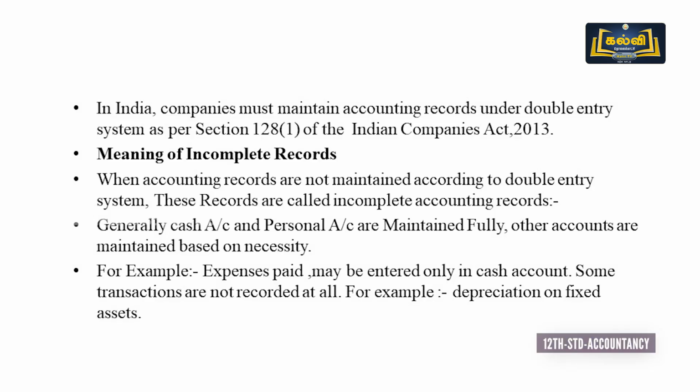But all these three accounts are not maintained in incomplete records. For example, expenses paid may be entered only in the cash account. Some transactions are not recorded at all. For example, for wages paid or salaries paid, only one account is given a debit, the cash account, with the debit or credit. But depreciation on fixed assets is completely omitted. Some transactions are partially recorded, some are completely omitted.